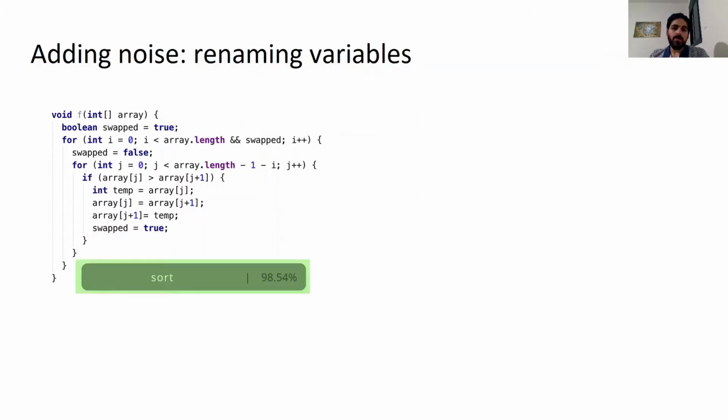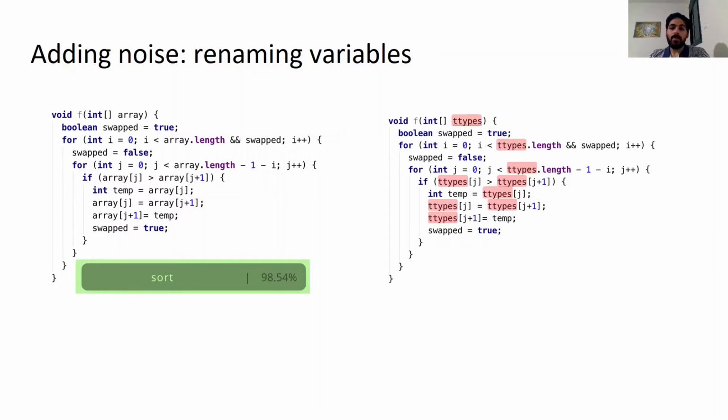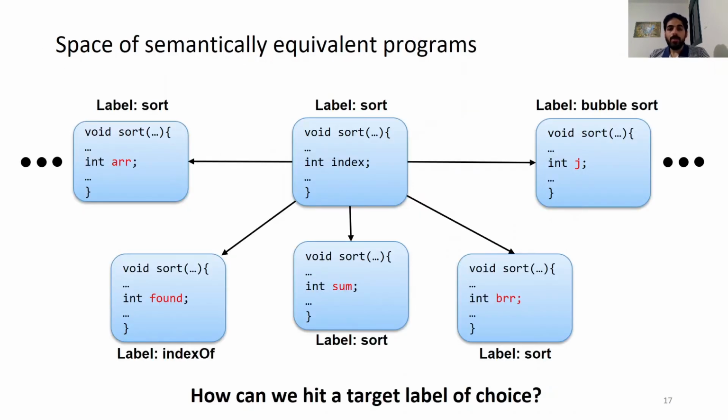So let's see an example. The function on the left is sort, and code2vec predicts it correctly. However, by renaming the parameter array to t-types, the prediction is changed from sort to contains. But how can we find the right name? Even if we modify the code by variable renaming only, we still have many options to look for. So we need a method to search wisely in the space of semantically equivalent programs.